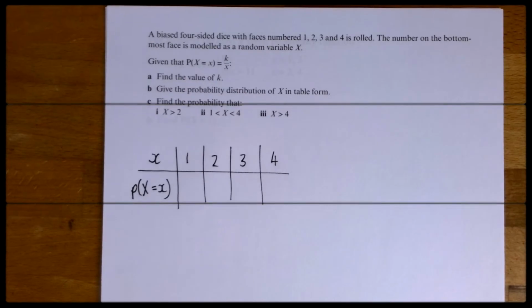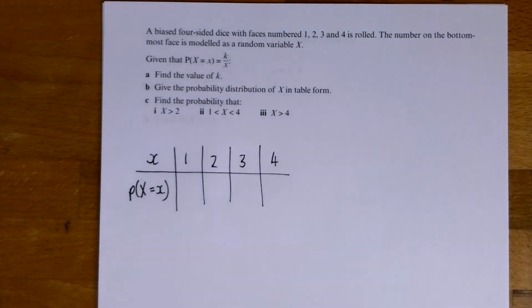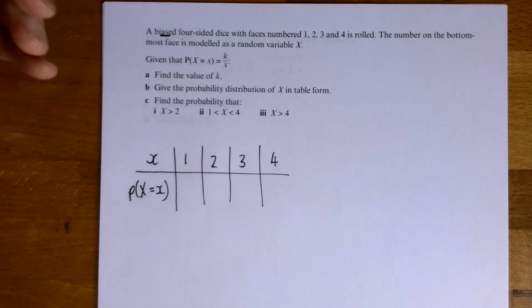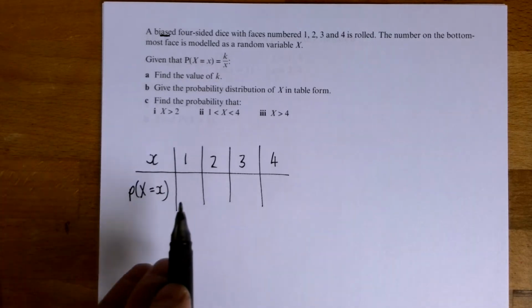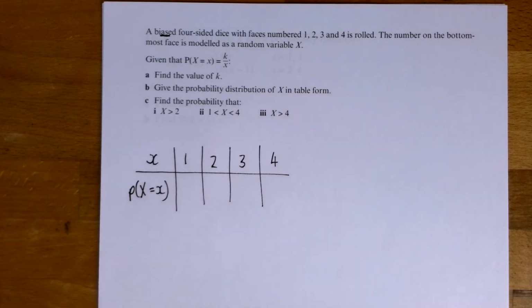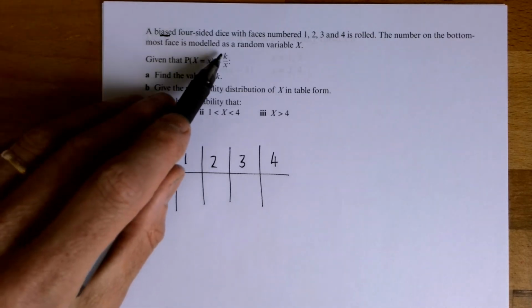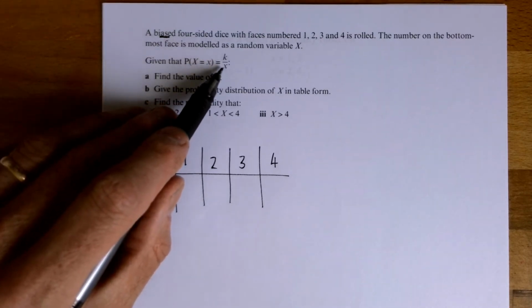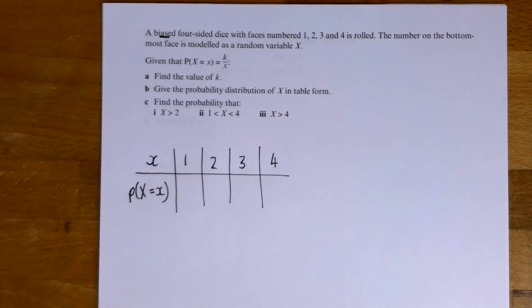Okay, so here's the second worked example. Note that this time we've got a biased four-sided dice. So it's got 4 faces, 1, 2, 3, and 4, but it's not a uniform probability distribution. It's not 1/4, 1/4, 1/4, 1/4. We're told that the probability of each score is some constant k over x, which is the score itself.